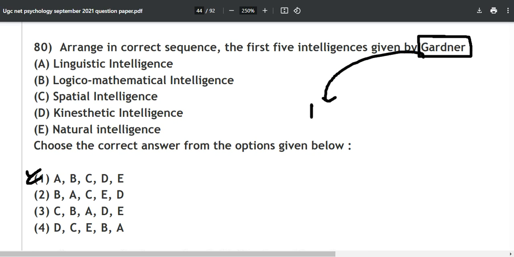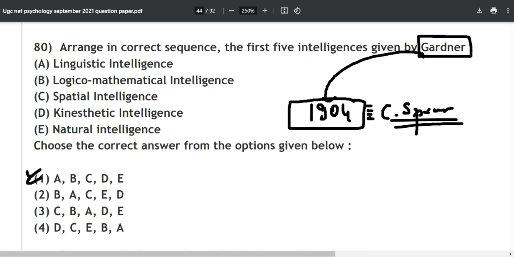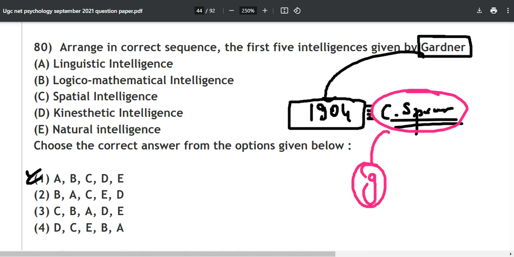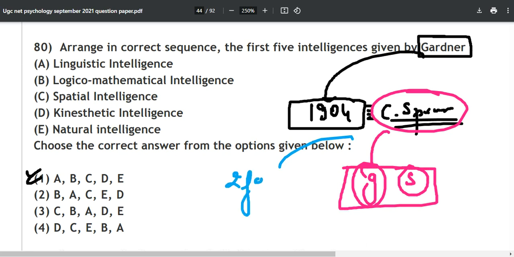But before that, the story starts from 1904, when Charles Spearman came into the picture. Why? Because of the G factor and S factor. It is called the two factor theory of intelligence. Given by whom? Given by Charles Spearman.